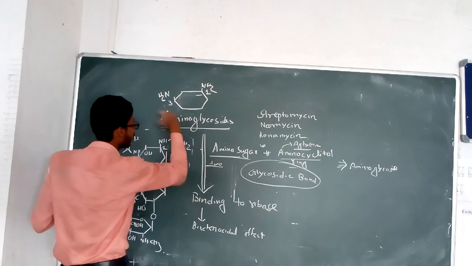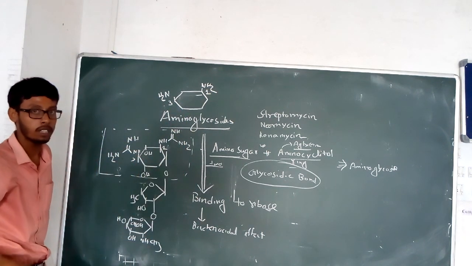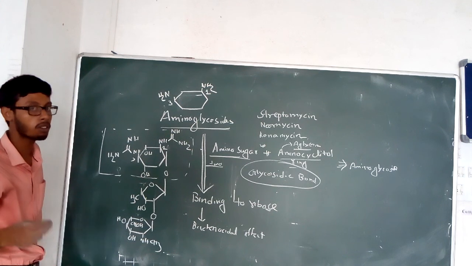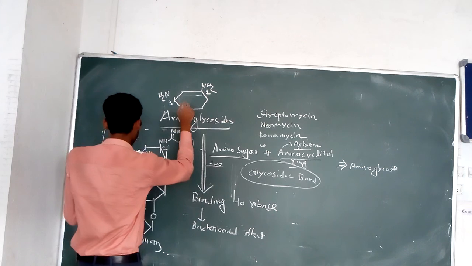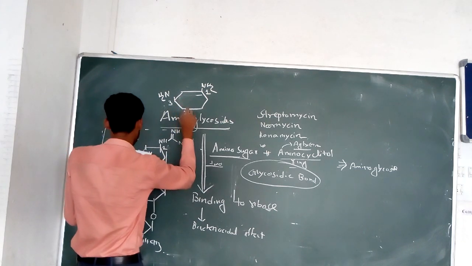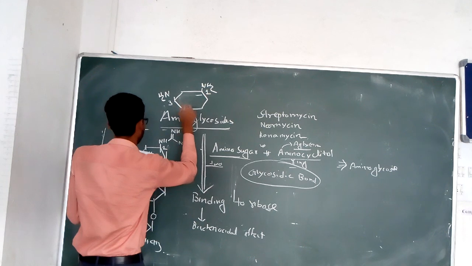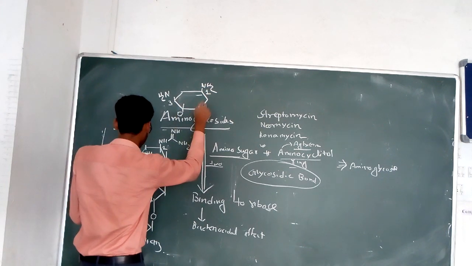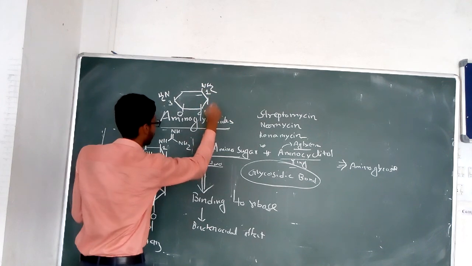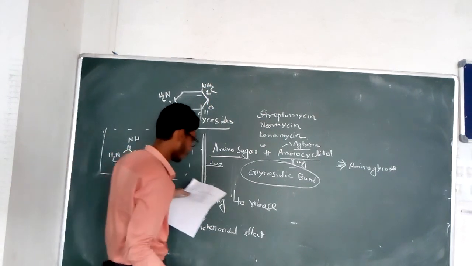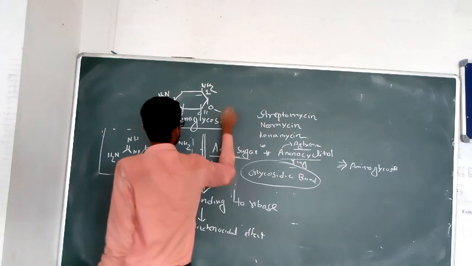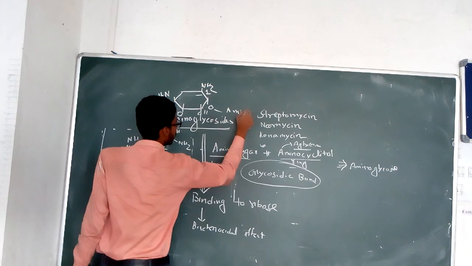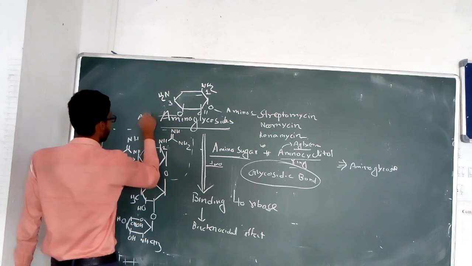So that's why this is known as the highly substituted 1,3-diaminocyclohexane ring, and at the remaining portions, like the 4, 5 and 6 positions, it contains the O-linked amino sugar.